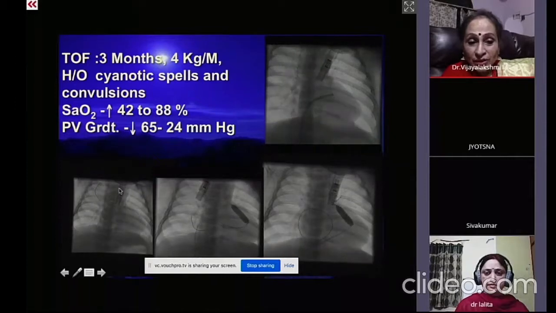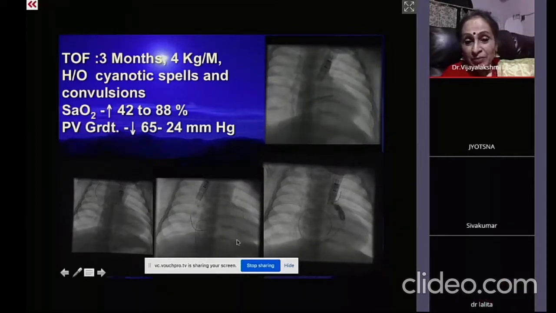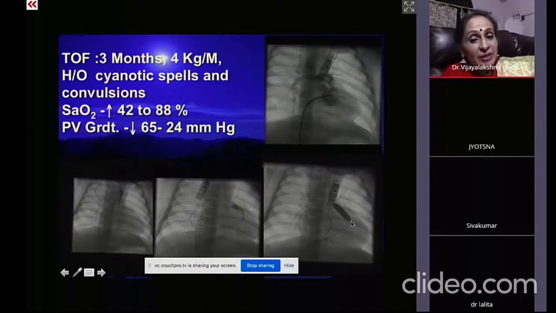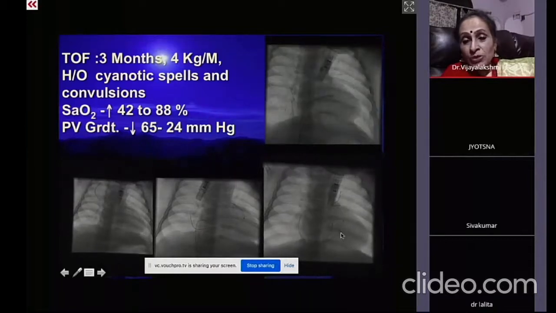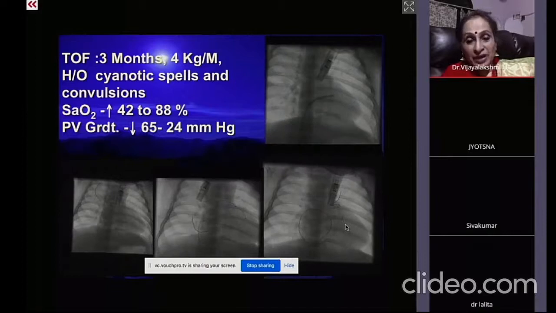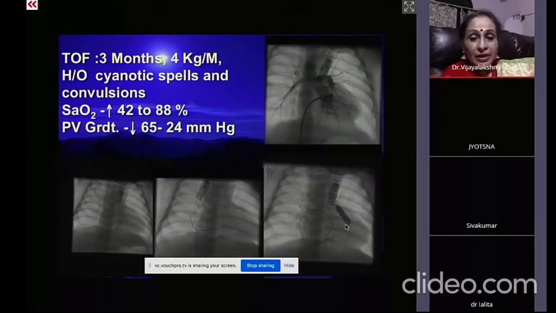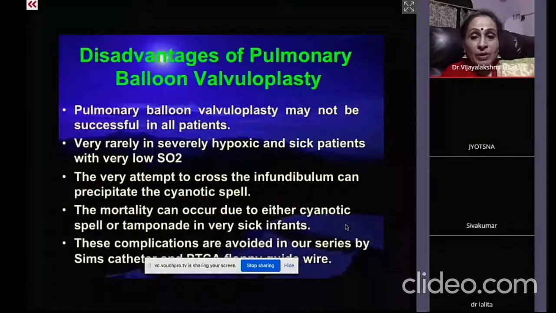So we crossed it with the floppy guide wire, initially dilated with the PTCA 3.5 millimeter balloon, but then the Tyshak, mini Tyshak or the bigger balloon could not be negotiated. So this is a trick where you make a loop in the RA, to make it look like an upper limb approach or like the jugular approach, so that you can push the balloon to the place. So making a loop in the RA gives us a better approach to cross the tight lesion. So here you can go graded, from a smaller balloon to a bigger balloon.